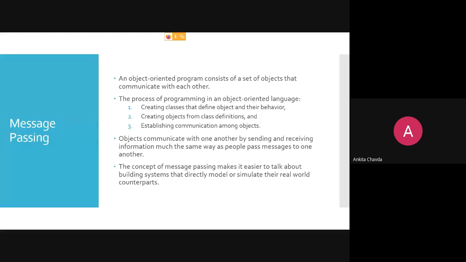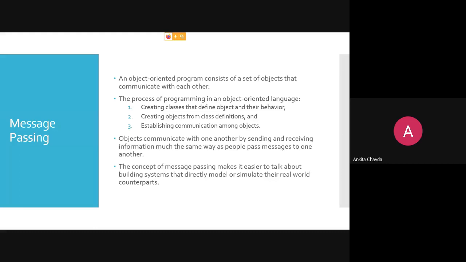Okay. So the next topic, that is message passing. An object-oriented program consists of a set of objects that communicate with each other. The message passing name itself says that there is something regarding message passing. So I'm passing a message to you and you are replying to me. So we both are two objects. One object wants to communicate with another object and they are passing their messages with, we can say, a function, right? So that is called message passing. Two objects will talk with each other. That is called message passing.